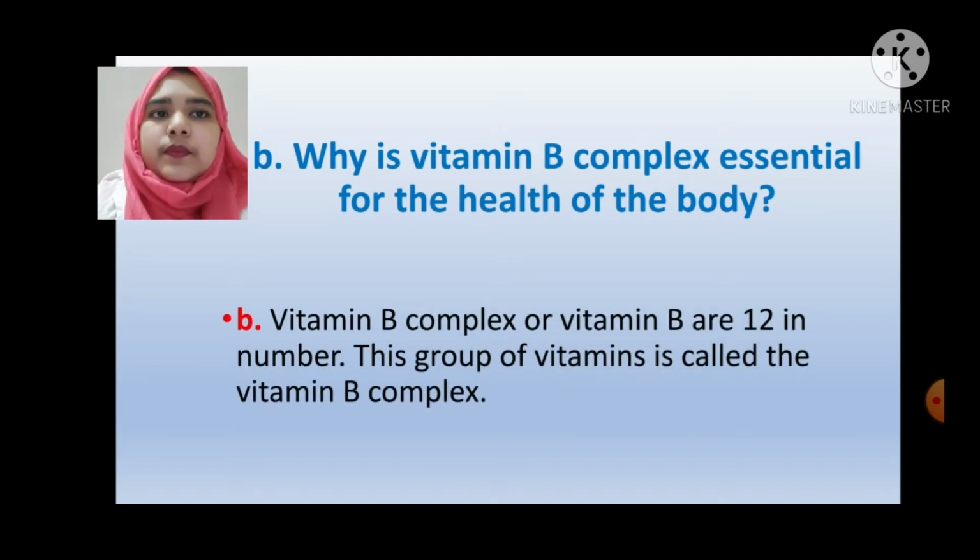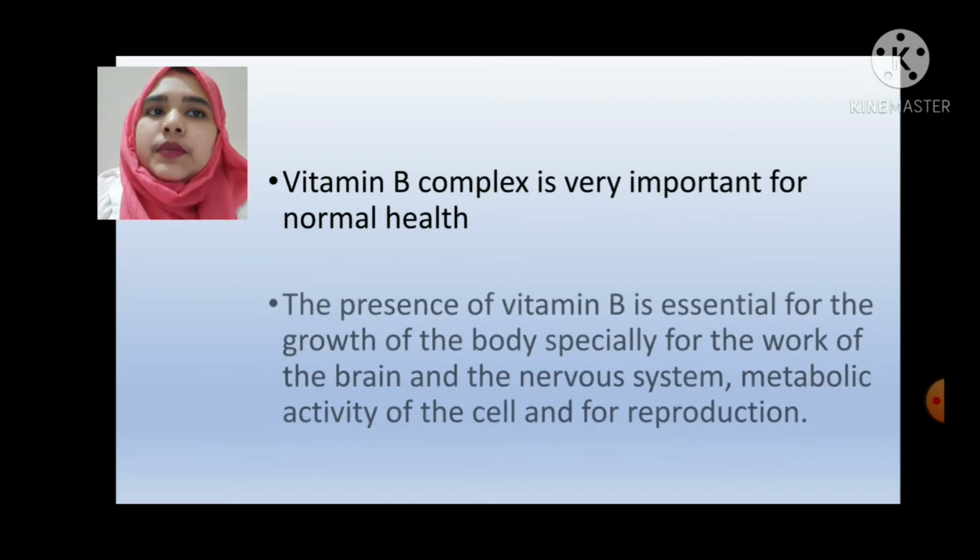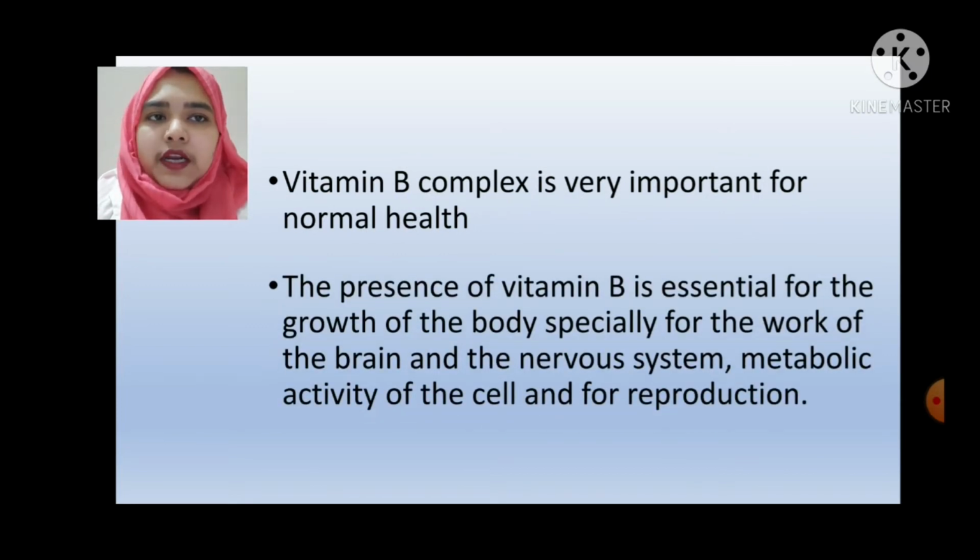Our second question is, why is vitamin B complex essential for the health of the body? This is a comprehension-based type of question. The answer will be, vitamin B complex or vitamin B are 12 in number. This group of vitamins is called the vitamin B complex. Vitamin B complex is very important for normal health. The presence of vitamin B is essential for the growth of the body, especially for the work of the brain and the nervous system, metabolic activity of the cell, and for reproduction.